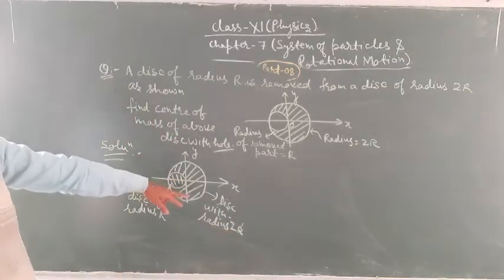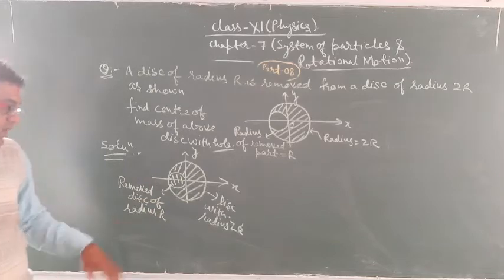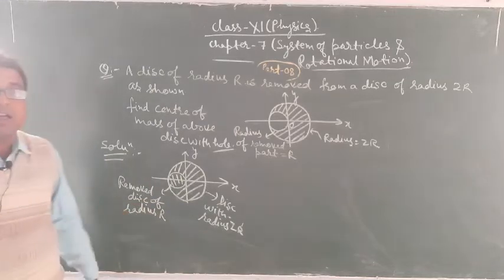This is the disk with radius 2R, then this is the removed disk of radius R.